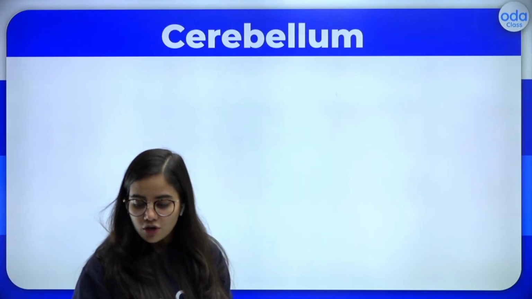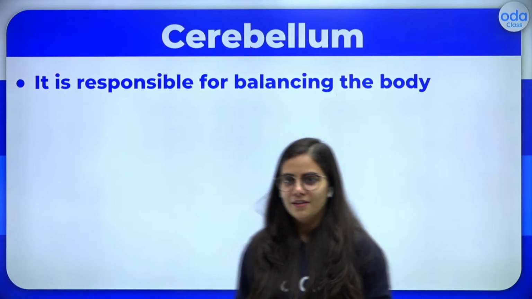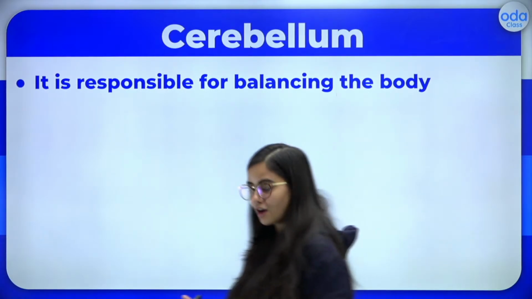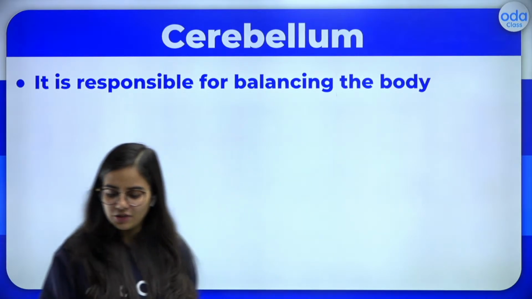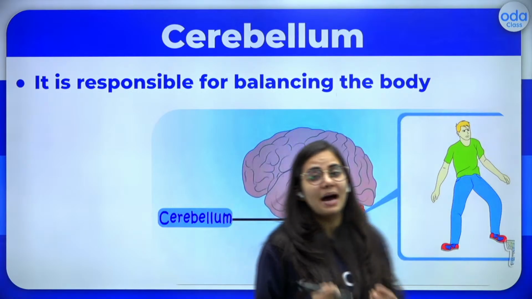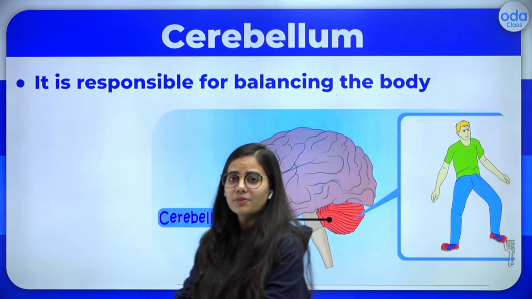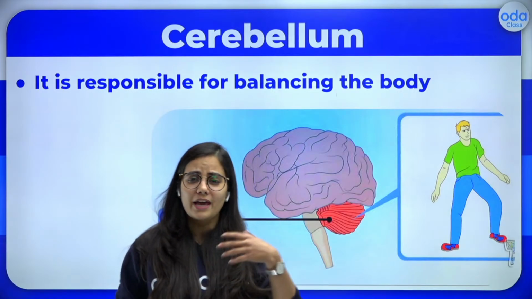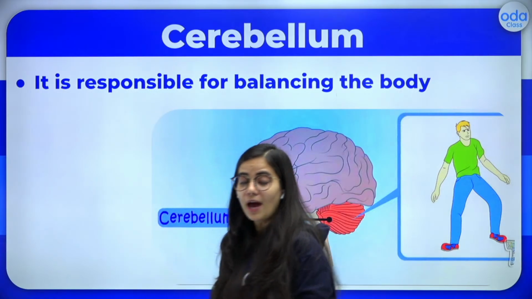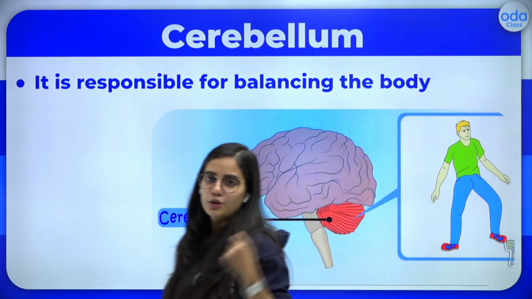Let me tell you. When we talk about cerebellum, you all can see me standing properly, isn't it? I can stand and I'm not falling down. I'm walking. All these activities which you do need balance in your body. When you are walking, when you are playing something, when you're just moving around or doing any gesture with your hand or your leg, this part of your body is helping you to do it.